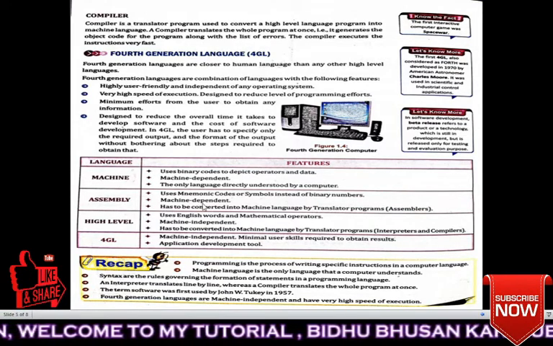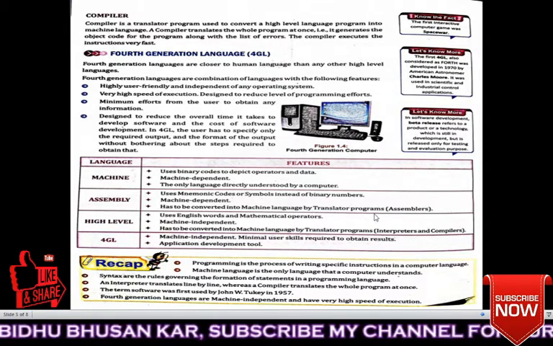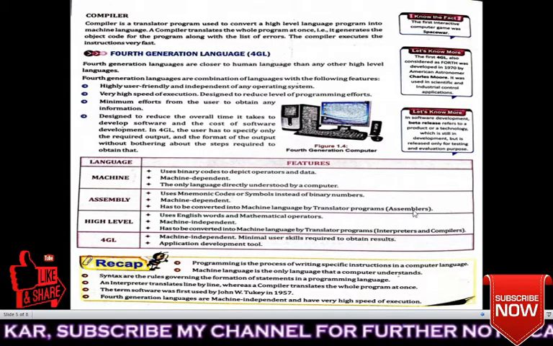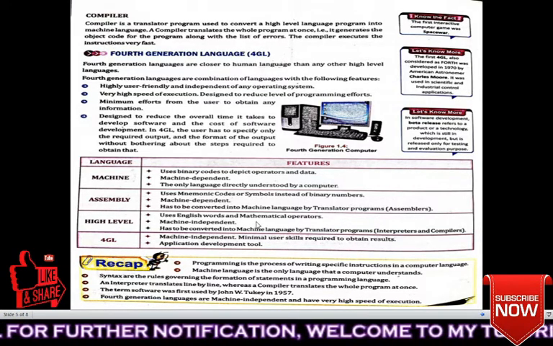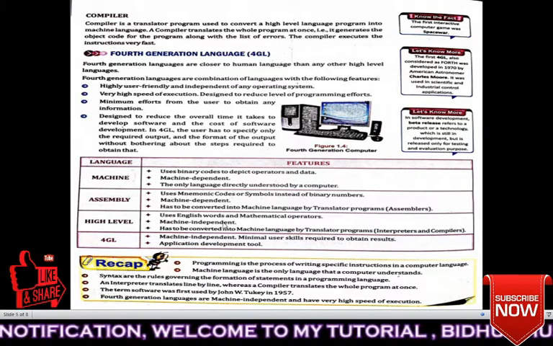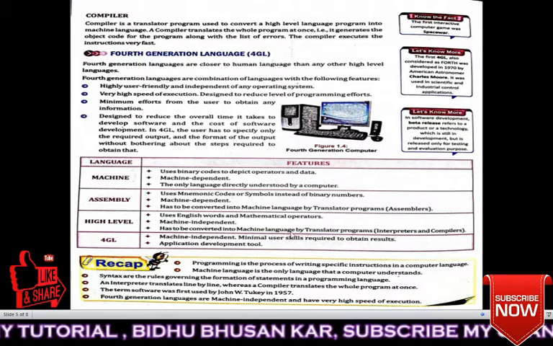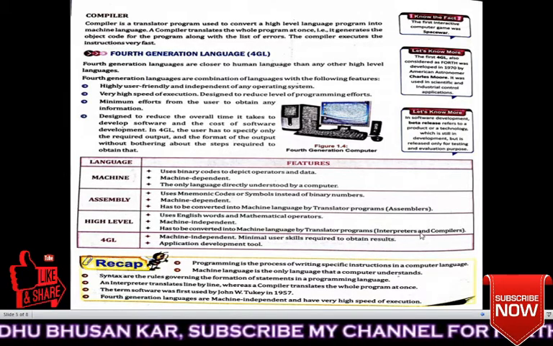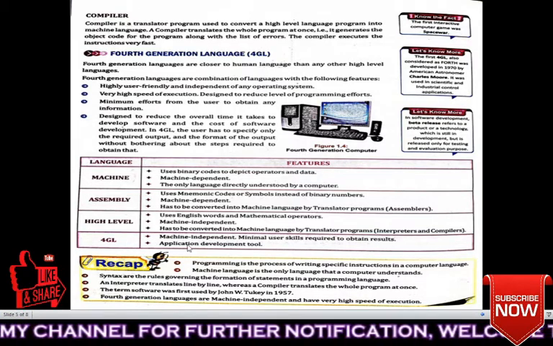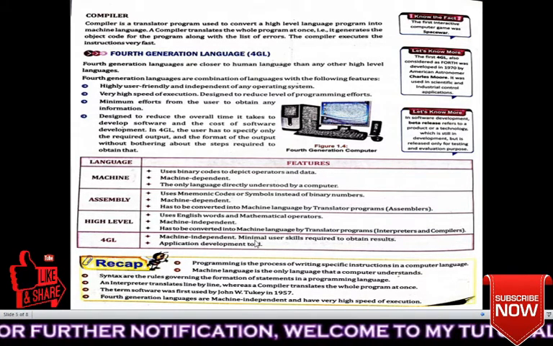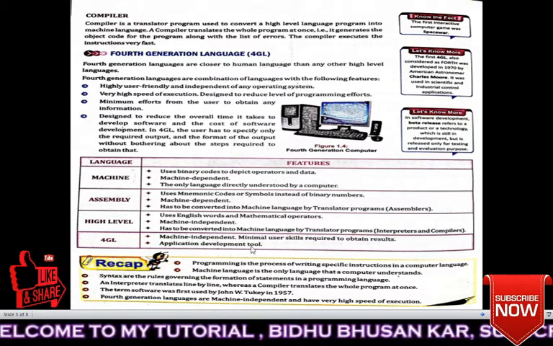It is machine dependent and has to be converted into machine language by translator programs or an assembler. High level language uses English words and mathematical operators. It is machine independent and has to be converted into machine language by translator programs, interpreter and compiler. Then fourth generation language: machine independent, minimal user skill required to obtain results, with application development tools.